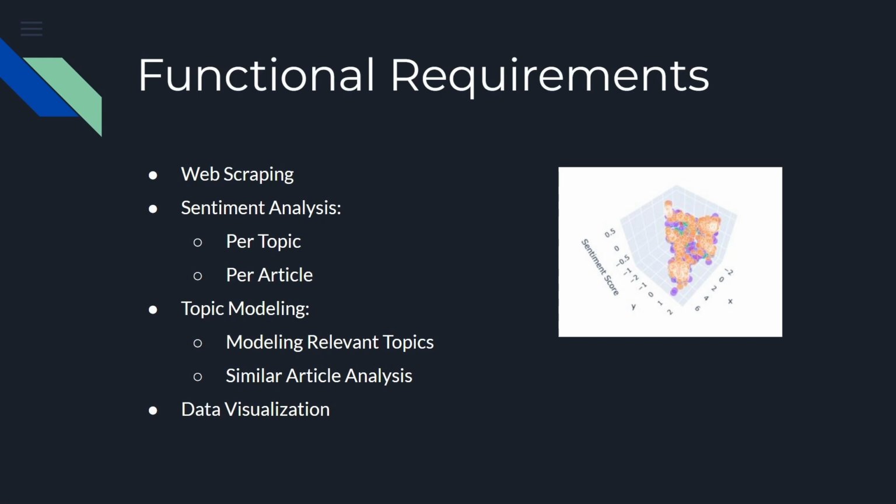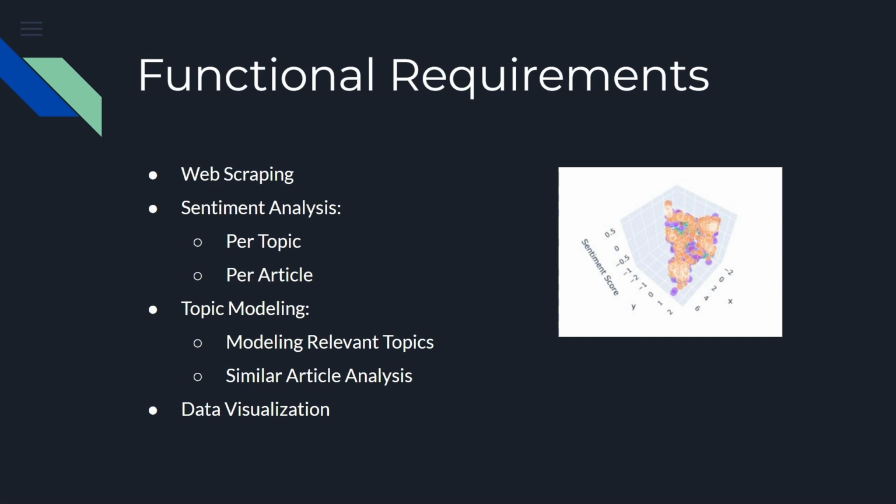We have per topic sentiment analysis, which allows us to accurately estimate an article's opinion on a certain topic and compare topic sentiment between articles. We have per article sentiment analysis, which gives us a more robust understanding of the bias of an article as a whole, and to compare articles without having to include specific topics. Topic modeling. We model relevant topics to determine the topics, which is essential to model a per topic bias analysis. The model creates an optimal set of topics that span the entire document corpus, such that every article can relate to at least one topic.